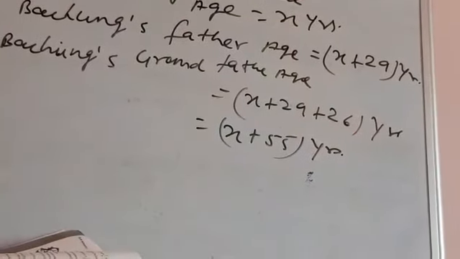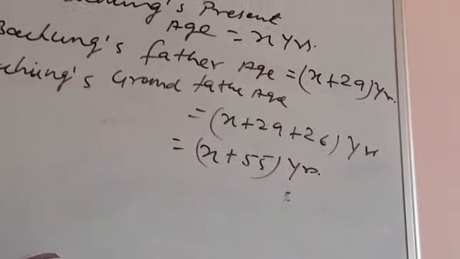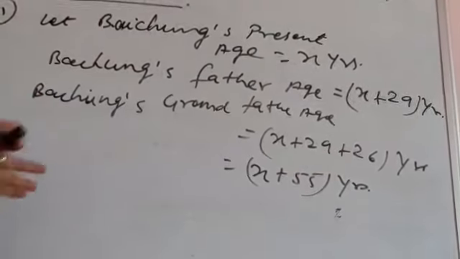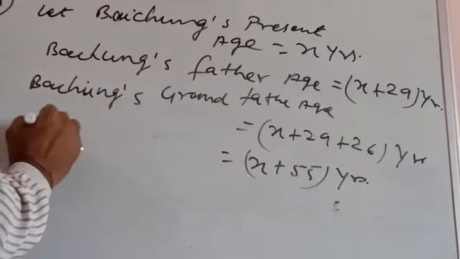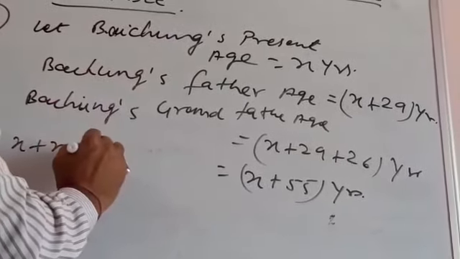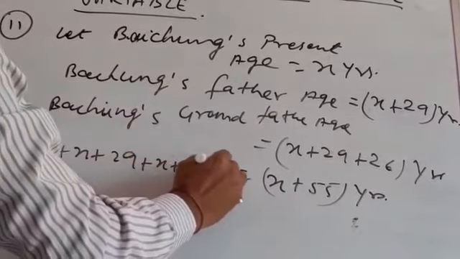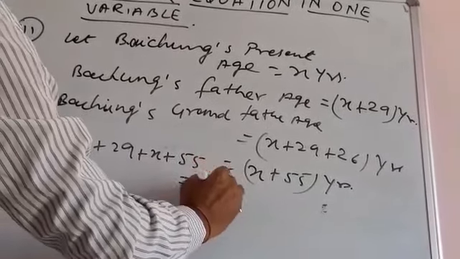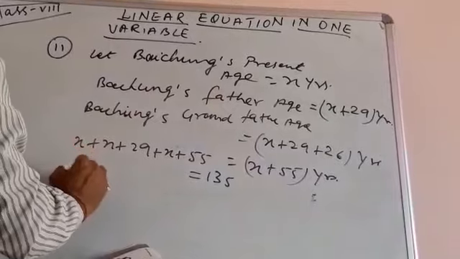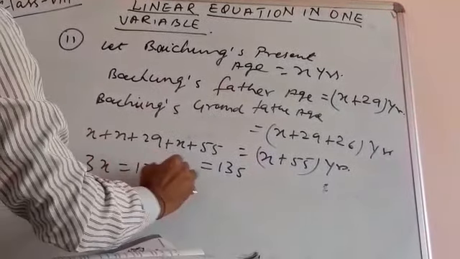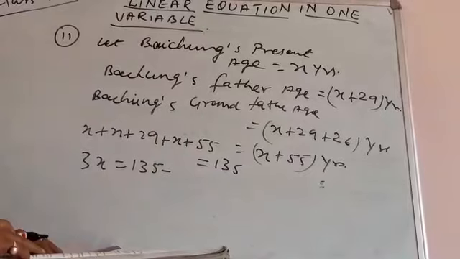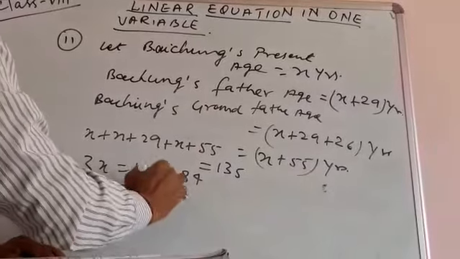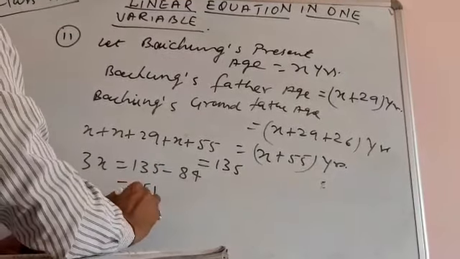After making this whole situation, you won't have any problem. The only problem is up to this point, how to establish the situation that is given. Now it is given that the sum of all three is 135. So this gives you X plus X plus 29 plus X plus 55 is equal to 135. When you solve it, 3x is equal to 135 minus 84. So this gives you 51. So x is equal to 17.